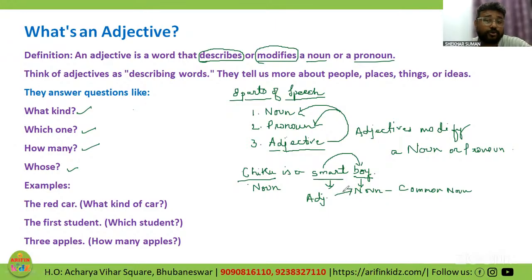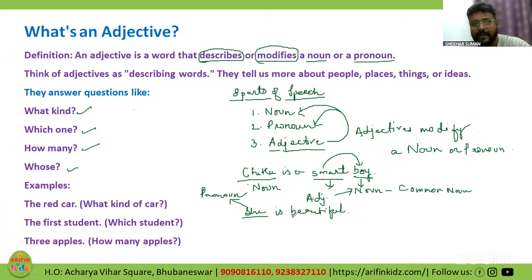Now, I would like to show you an example of how an adjective modifies or qualifies a pronoun. For example, she is beautiful. Now, this she is a pronoun. We all know that.